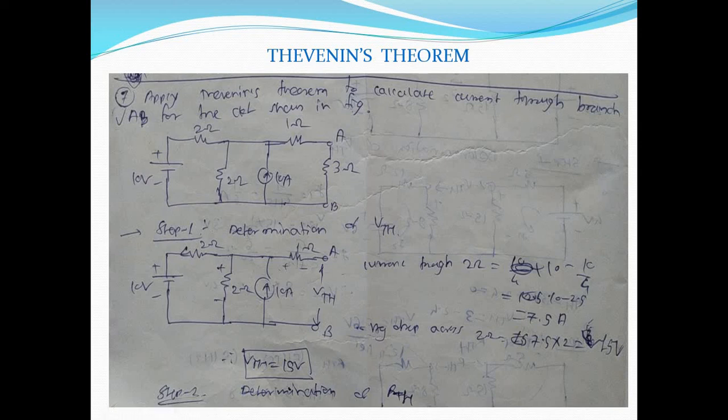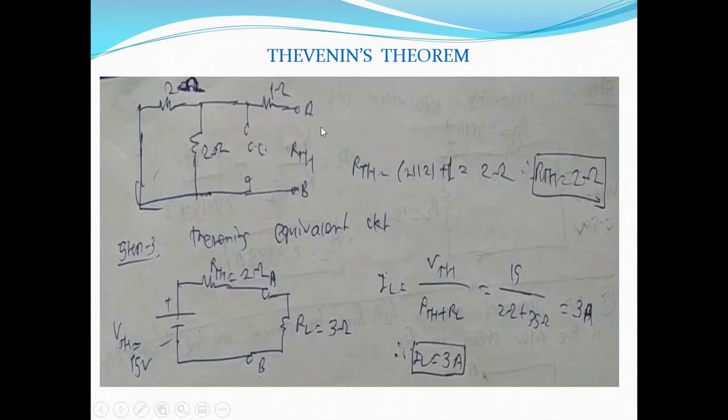What is the second step? Calculation of RTH, in which this part gets open circuited. We need to find out the equivalent resistance between A and B terminal, but with all the other sources replaced by their internal resistance. That is, voltage source will be replaced by short circuit, and the current source will be replaced by open circuit. So if we draw the equivalent circuit, A and B are the open circuited terminals, this portion is short circuited, and this current source portion is open circuited.